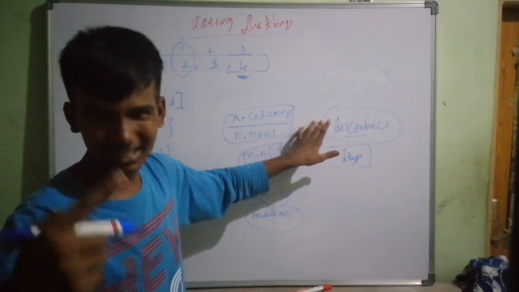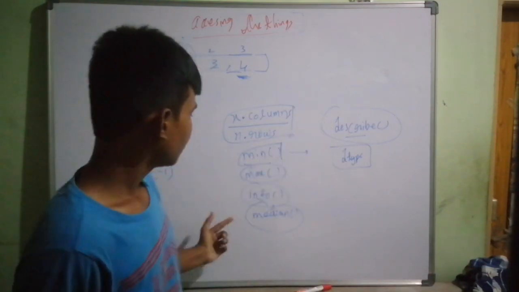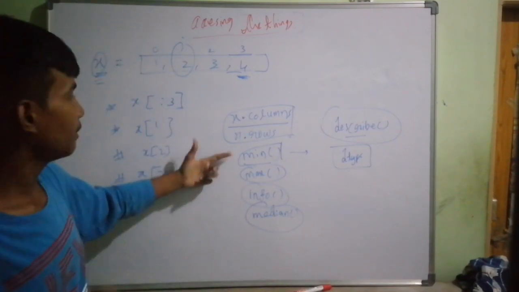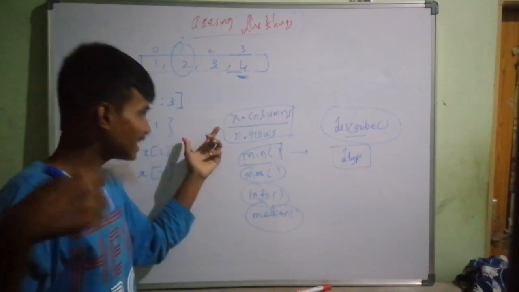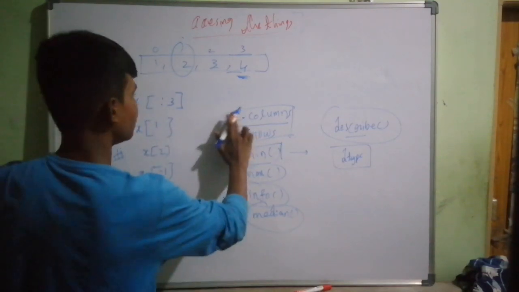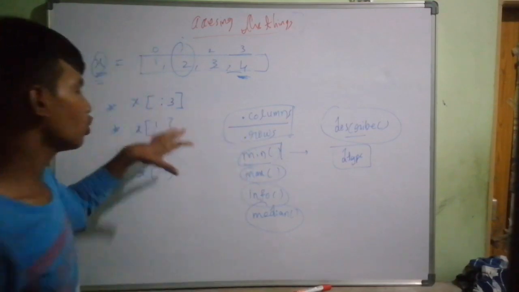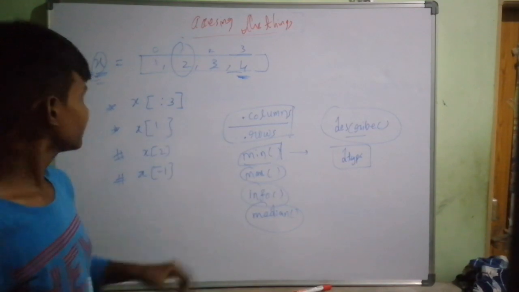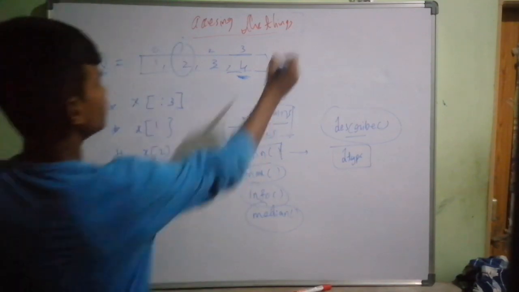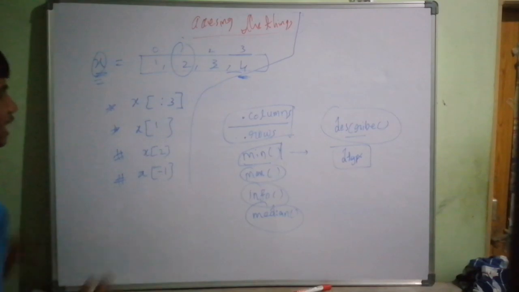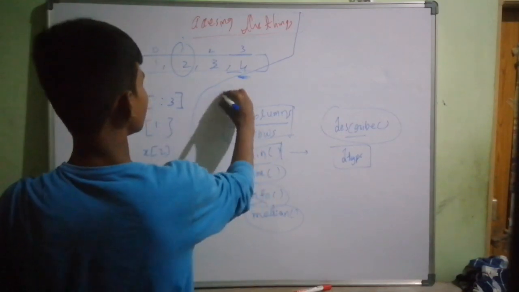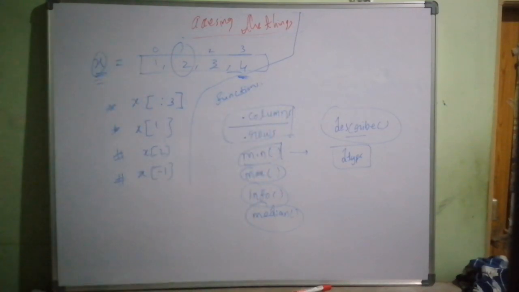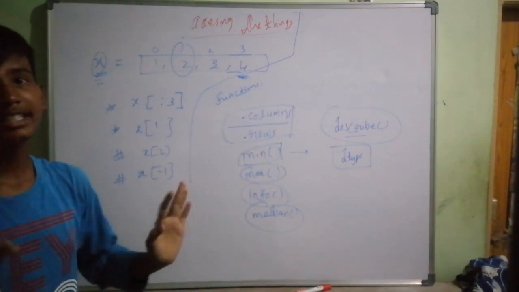Describe is to get the description about the thing. Median is to get the median. Info is to get the information about the thing. And maximum is to get the maximum. And minimum is to get the minimum. x dot rows is to get the rows. I remember this. x is just like a variable, right? Dot columns is to get the columns. And this is how we access the things. These are some of the useful functions which we're going to be using. And that's pretty much about NumPy.